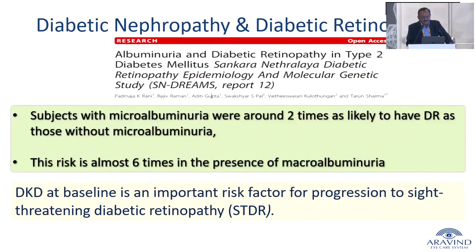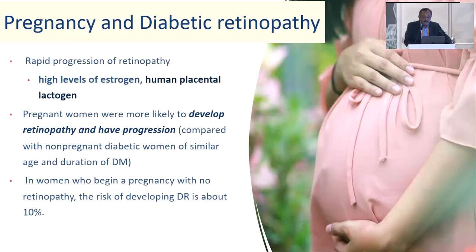Diabetic nephropathy and diabetic retinopathy: subjects with microalbuminuria were around 2 times as likely to have diabetic retinopathy as those who do not have microalbuminuria, and the risk is almost 6 times in the presence of macroalbuminuria. Pregnancy and diabetes: because of the high levels of estrogen and human placental lactogen, there is a rapid progression of retinopathy, and they are likely to develop retinopathy and have progression over a period of time.